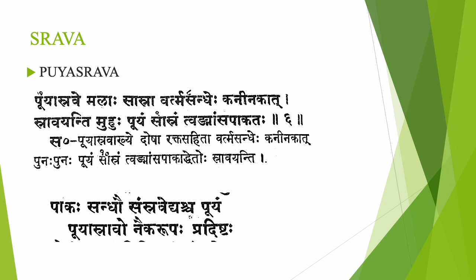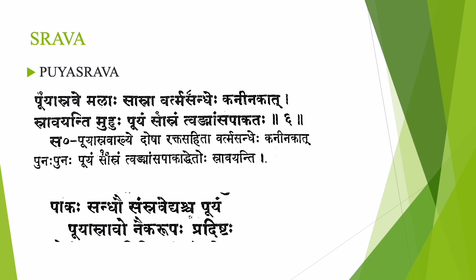So next is Puya Srava. Puya Srave Malaha Sa Asra Vartma Sandehe Kaninakat Sravayandi Muhu Puyam Sa Asram Tvak Mamsa Pagataha. So Puya Srave Malaha Sa Asra. Which dosha is predominant? This is a Sannipataja Vyadhi. Malaha. Mala means Tridosha. Tridoshas plus Sa Asra, Rekta. So Tridosha plus Rekta predominant disease.